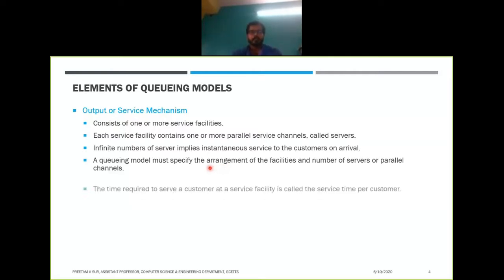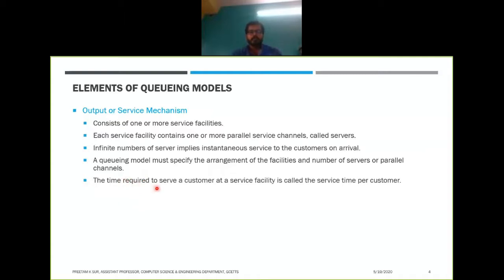The time required to serve a customer at a service facility is called the service time per customer, or simply the service time. A queuing model requires a probability distribution for each server; actually, the distribution is of the service times of the servers.